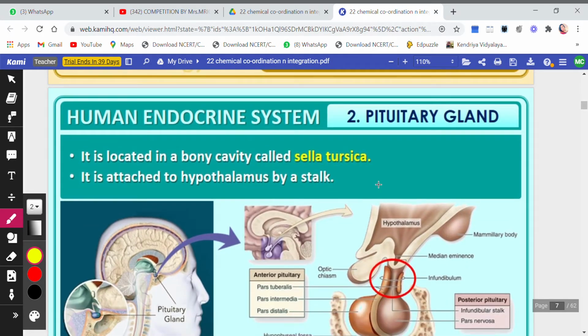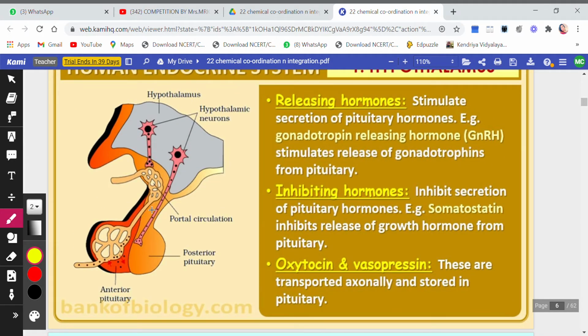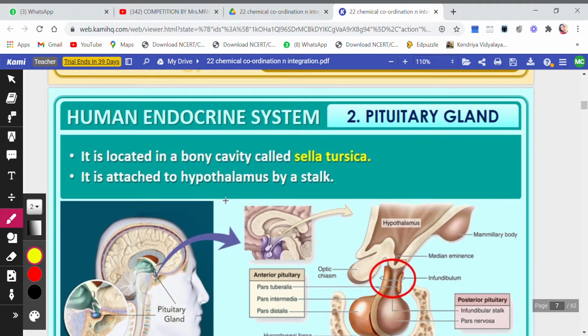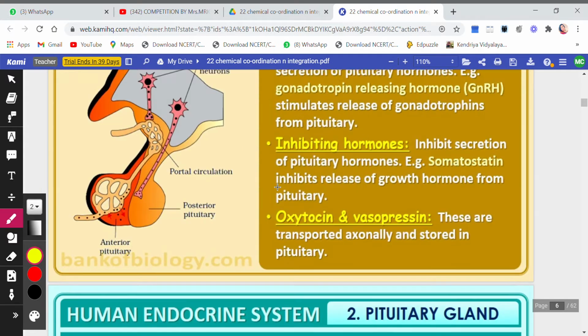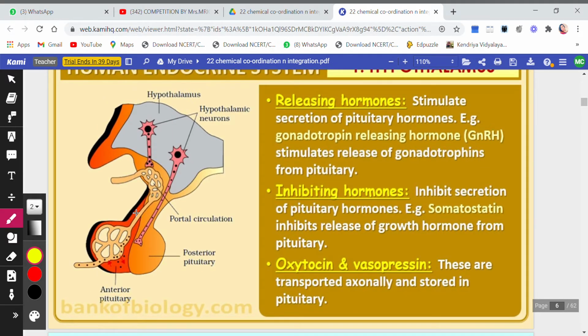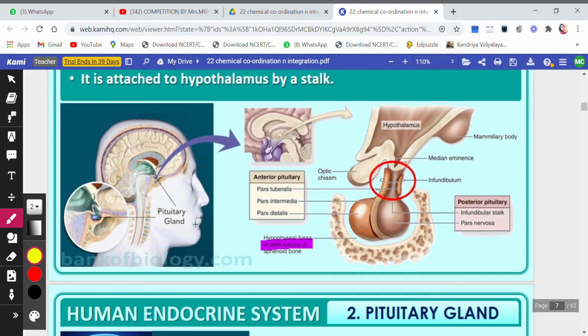Next is the pituitary gland. As I told you, the pituitary gland is attached to the hypothalamus through a stalk. So let me show you. It is located in a bony cavity called sella turcica. The pituitary gland is present inside the sella turcica. It is attached to the hypothalamus by a stalk, by which the pituitary is attached to the hypothalamus. Okay.